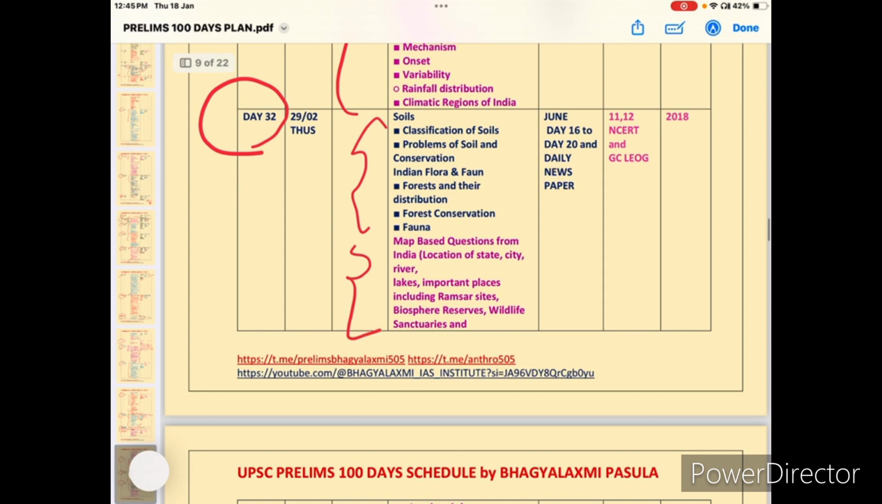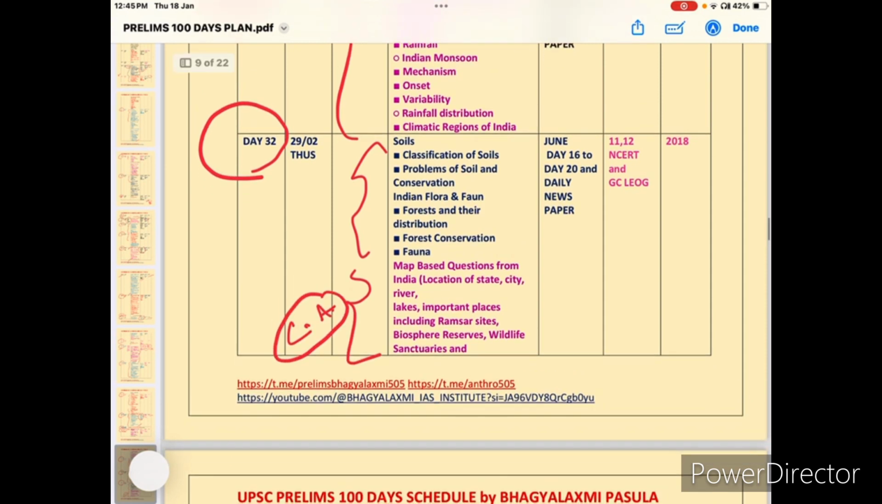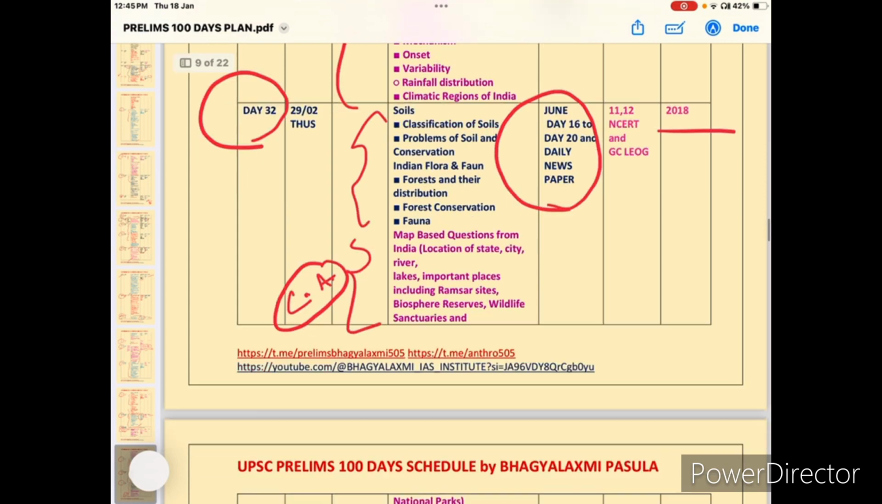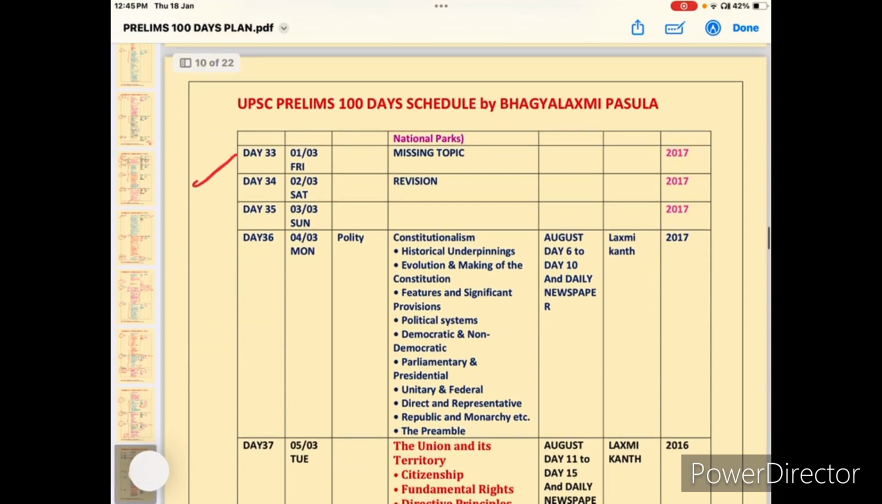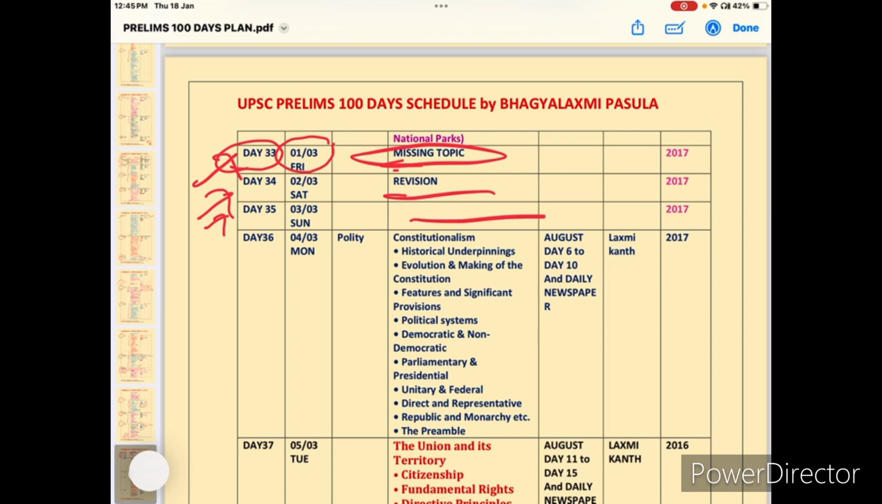Day 32, soils, different types, and map-based questions related to current affairs also, whatever you need to practice in this day. And June current affairs, at the same time the 2018 CSAT paper. Next, day 33, missing topics. If you are missing any topics, practice on day 33. So see here, from day 33 the March month has already started. So you need to focus more also. Okay. Next, day 34, revision.